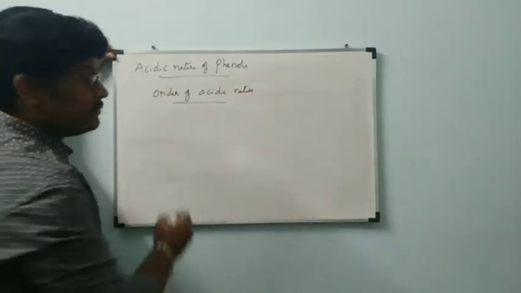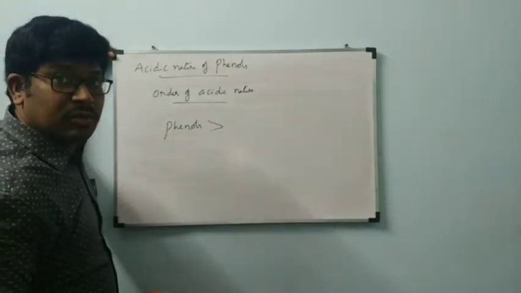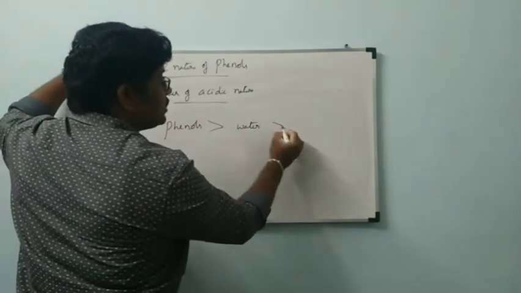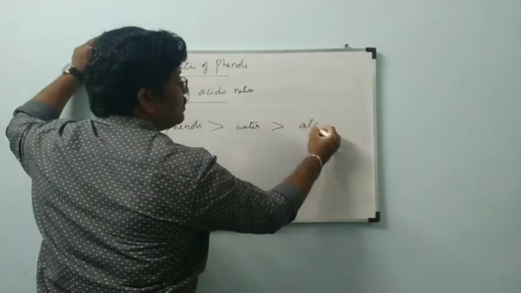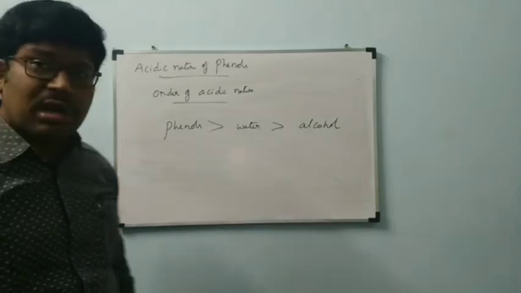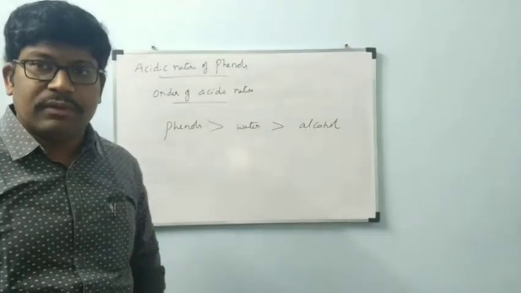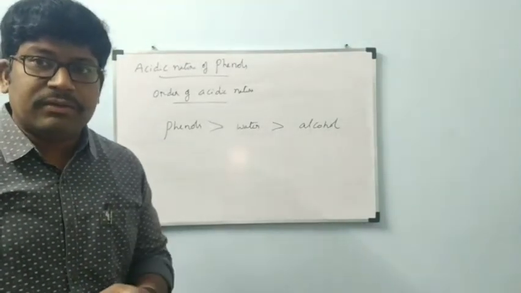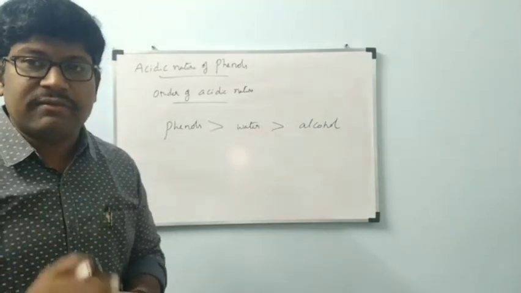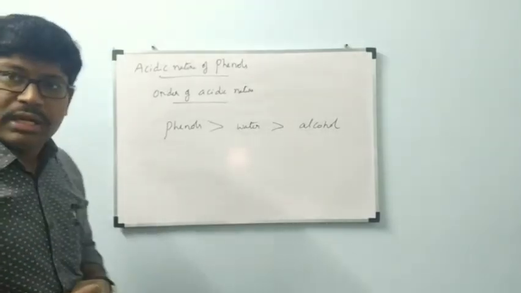Order of acidic nature: phenols are more acidic than water. Water is more acidic than alcohol. Phenols are more acidic than water, and water is more acidic than alcohol. Okay. Now, with respect to Ka values also we can explain. Those are helpful to understand which one is a strong acid and which one is a weak acid. Ka and pKa. Let us see that one more.